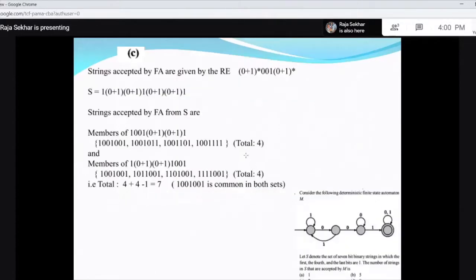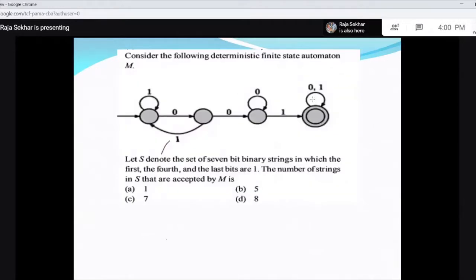You look at this. I am writing the regular expression for S. First bit, total 7 bits. First bit, then fourth bit, and last bit. This is the regular expression. Now this is your S. And if you look at this, the strings accepted by this are 1, 0, 0, then 0 star, 1, 0 or 1 whole star.